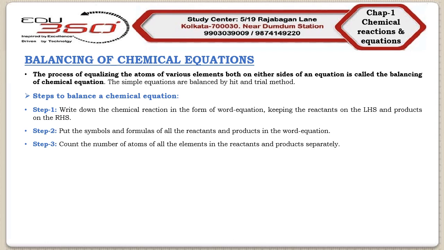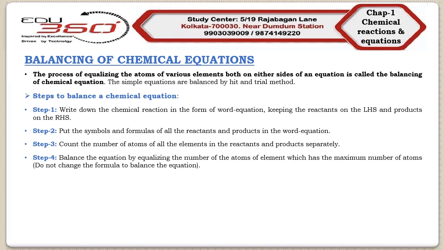Step number 4. Now, you will balance the equation by equalizing the number of atoms of the element which has the maximum number of atoms. But remember, never change the formula to balance the equation. Next, try to equalize all the atoms of elements on the reactant and product side by adding an appropriate coefficient in front of it. Now the last step, step number 5.